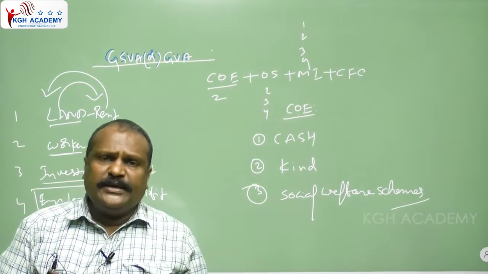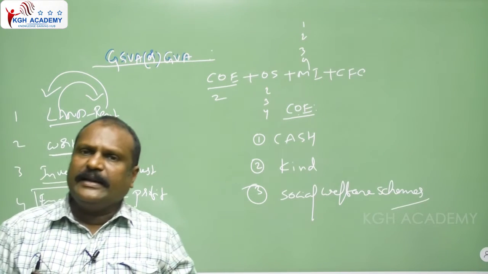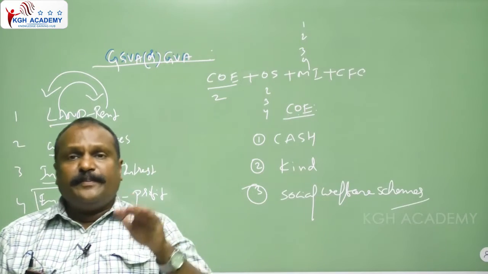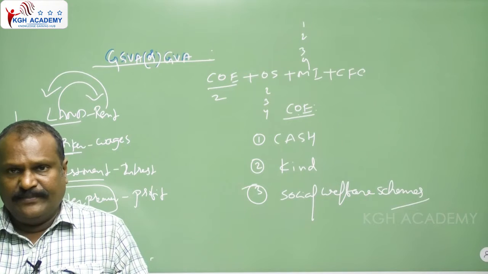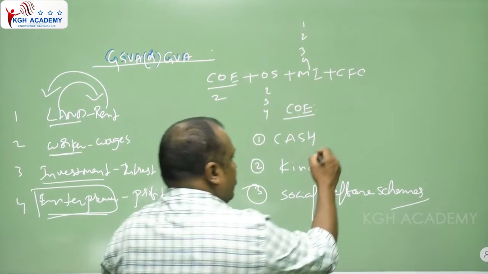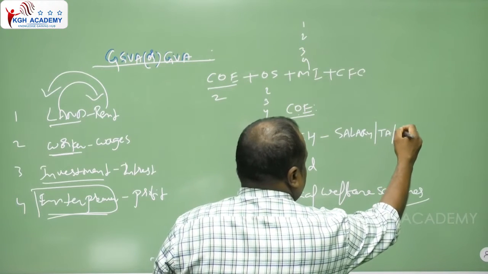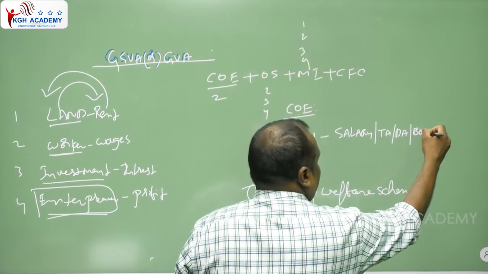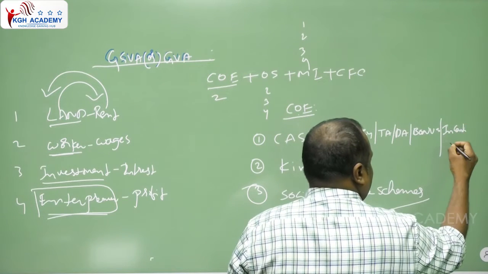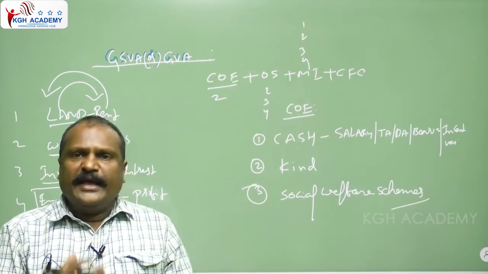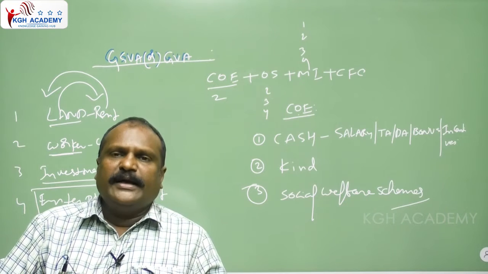Salary in cash means the cash is given to the employee by the company or the factory or the organization. When the salary is credited to the savings account, that is also cash only. That may be salary, TA (travel allowance), DA (daily allowance), bonus, and other incentives. For example, suppose a police officer has to go to the High Court.